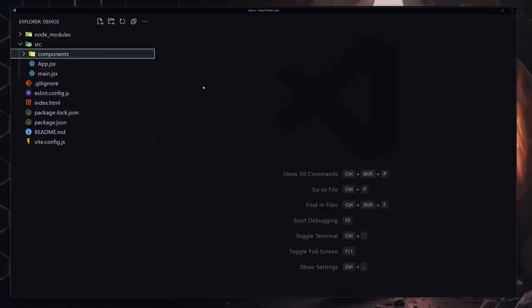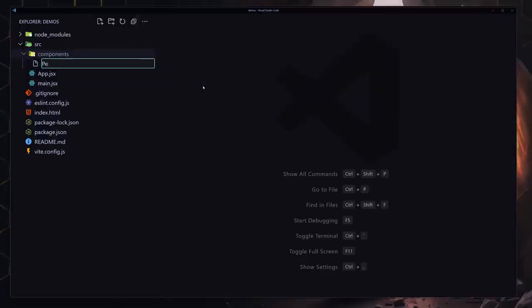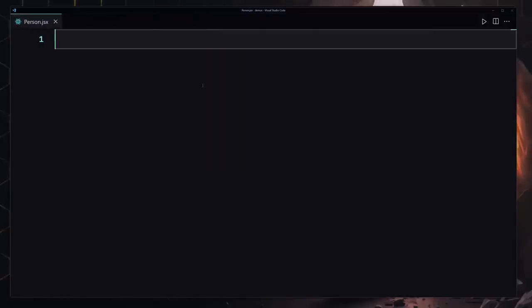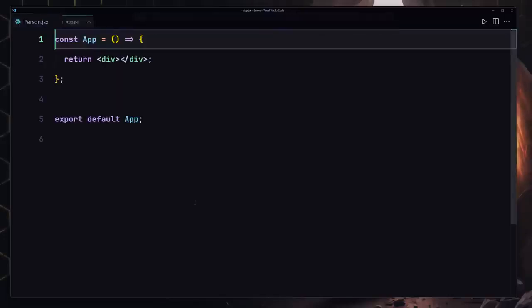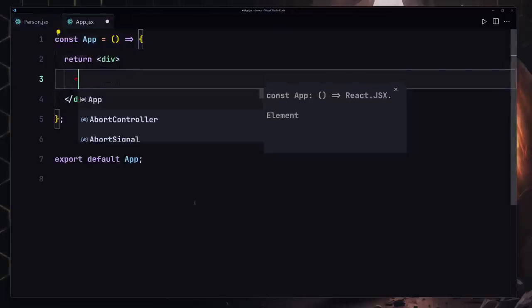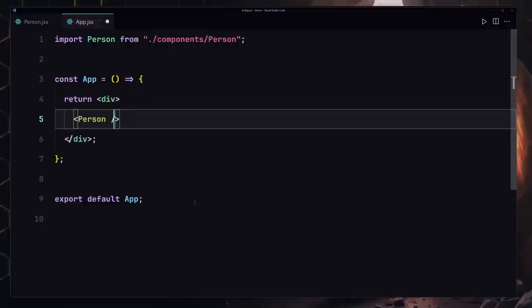If you can't do it, that's completely okay. Then come back and watch the solution. And now I'm going to give you my solution. So I'll just create a person.jsx component, and I'm going to be using my RAFCE inside there. And let me just go ahead and go to my app, register my component here. So I'll just import person there, and close it there.